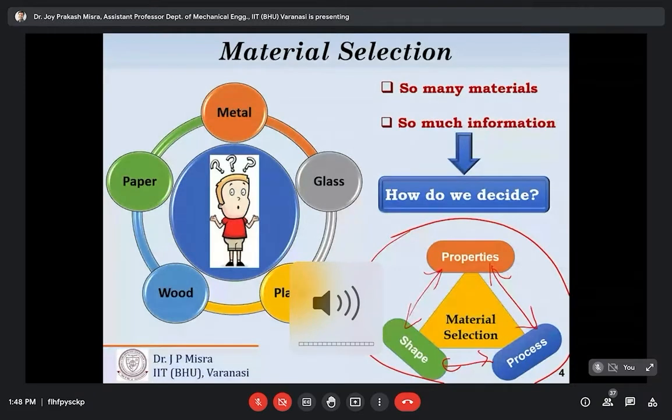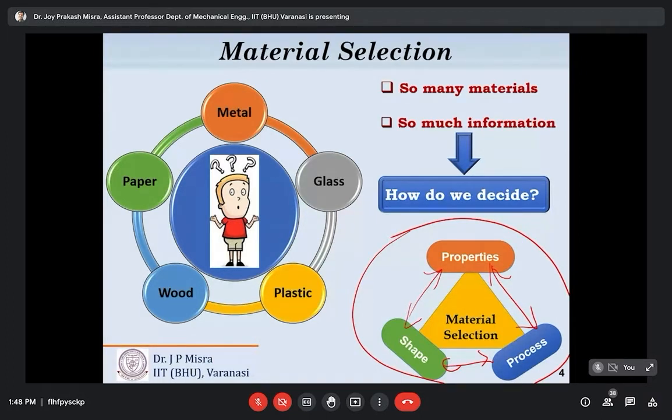Just consider any product used in household applications, for making a cooktop or household fittings, or any precision application like the auto or aerospace sector, and try to list out the engineering requirements of the product and the thrust behind choosing a particular material for developing the product. So it is your home task.